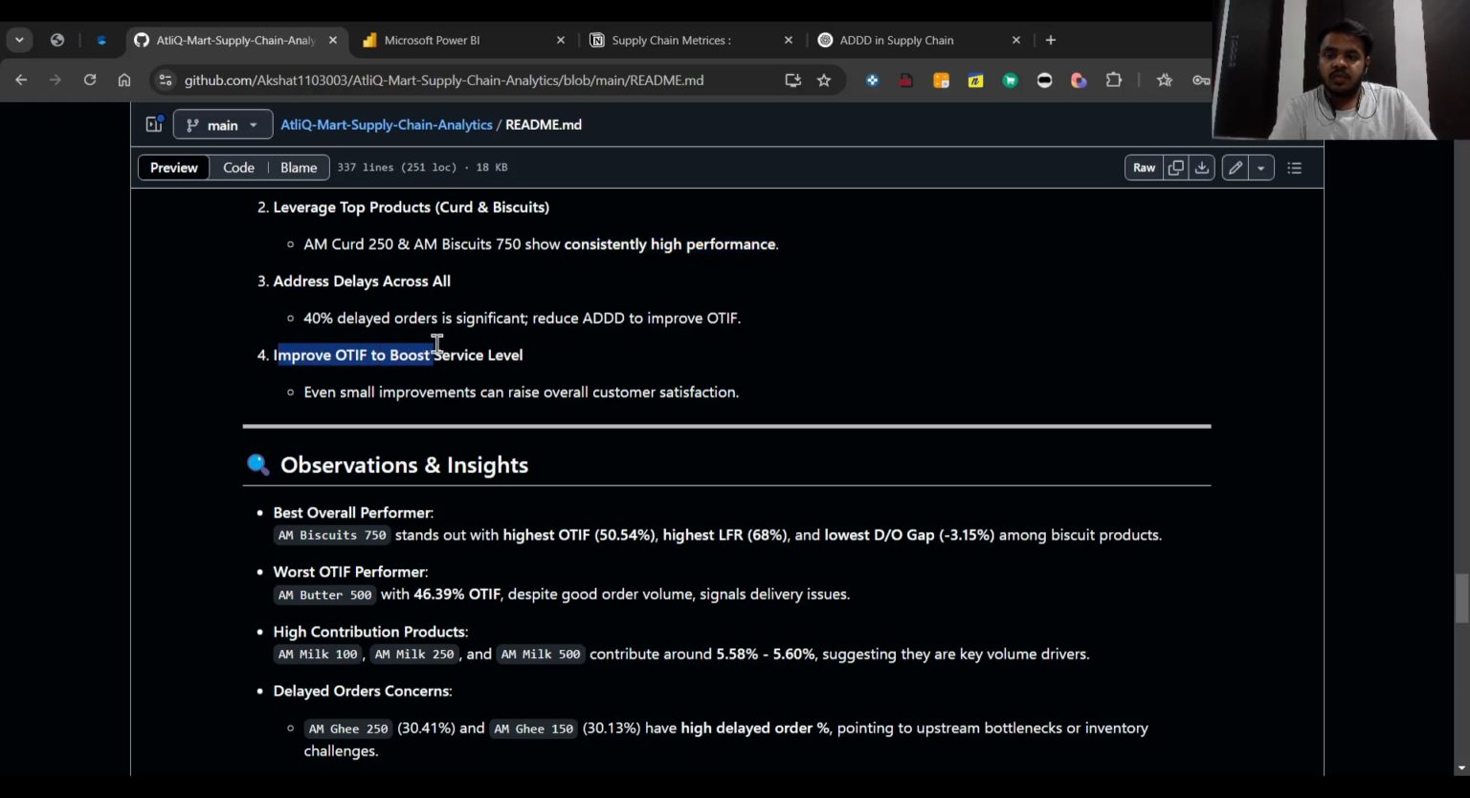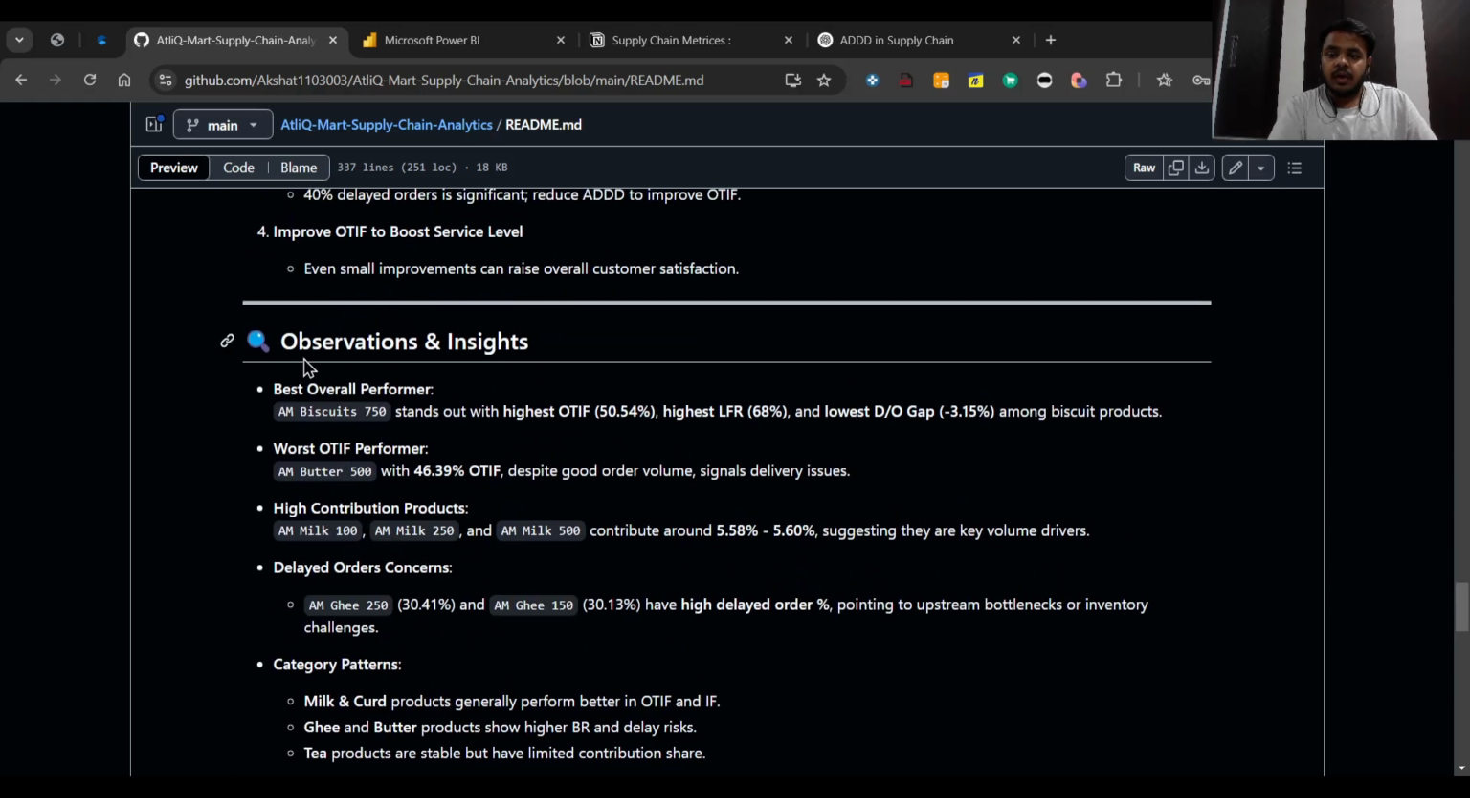And also have to improve OTIF percentage to boost service level. Even small improvements can raise overall customer satisfaction. And what are the observations and insights? So what is the best overall performer? So AM Biscuit 750 is the best performer.